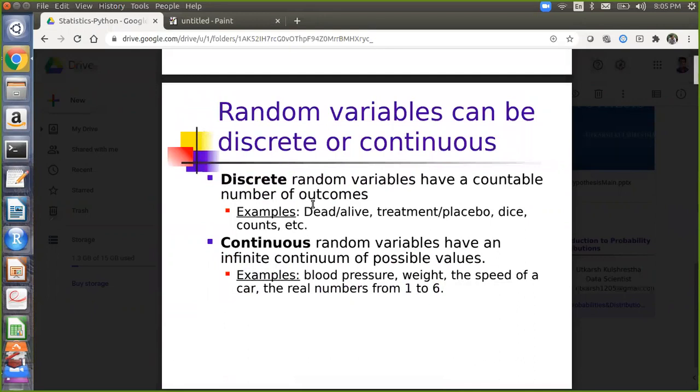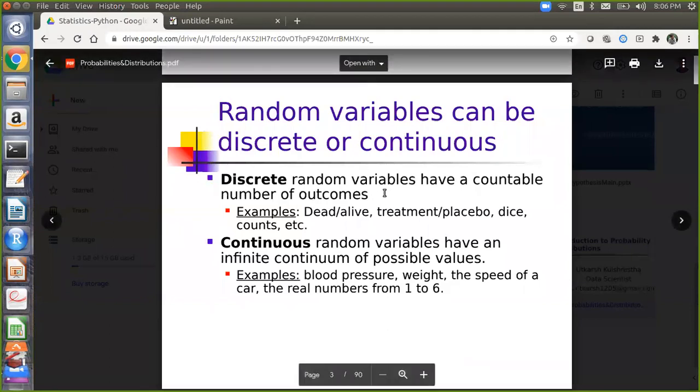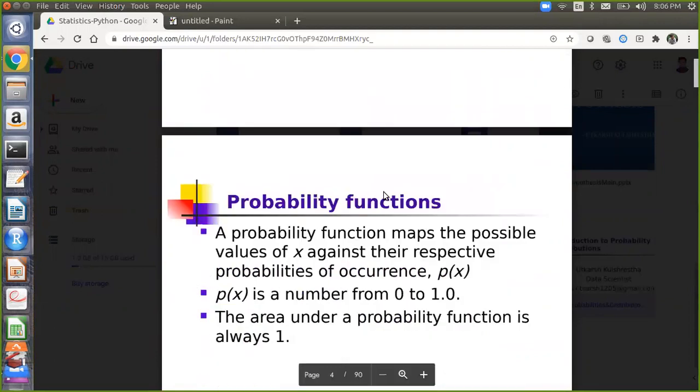There are 2 types of random variables: discrete variables and continuous variables. We have already discussed these 2 in detail. Discrete variables are countable variables which have countable outcomes. For example, dead or alive, treatment or placebo, dice counts, etc. all come into discrete random variables. Continuous random variables have an infinite continuum of possible values. Continuous values are basically values which can take any value from minus infinity to plus infinity. Examples: blood pressure, weight, speed of car, real numbers from 1 to 6.